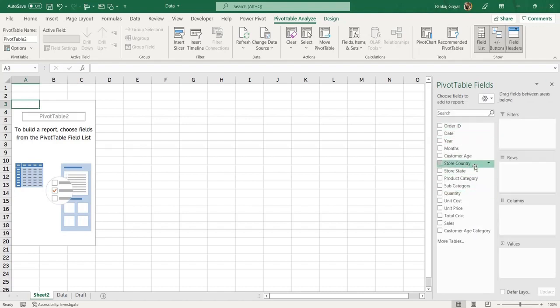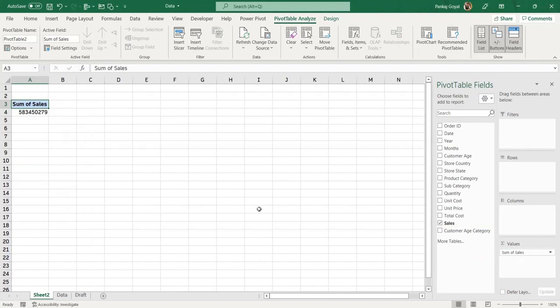So I rather like this one. Now we have 4 quadrants: filters, rows, columns, values. Values, as the name suggests, take only numerical values. So like I want to calculate the total sales, what I'll do is just drop the sales to the values quadrant. Now you can see this is the total of my sales, 583450,279.